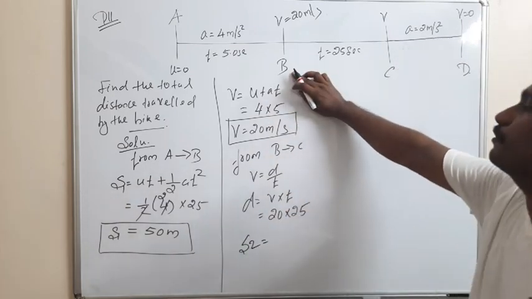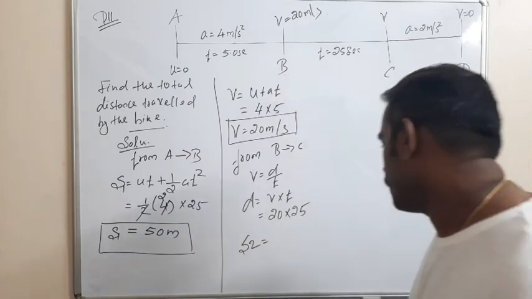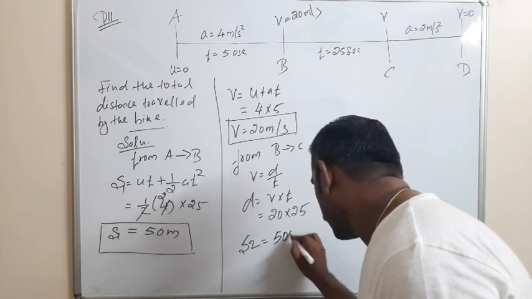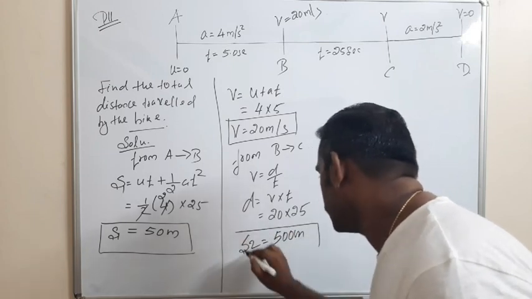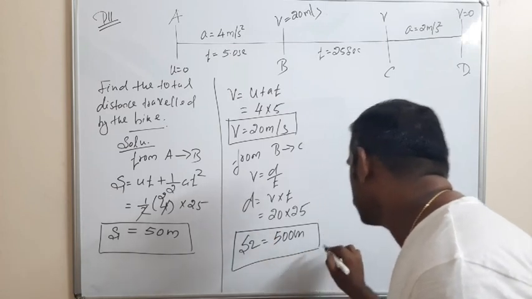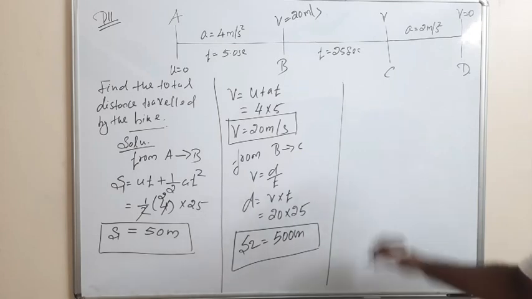The distance traveled from B to C, we take that as s2, is 500 meter.